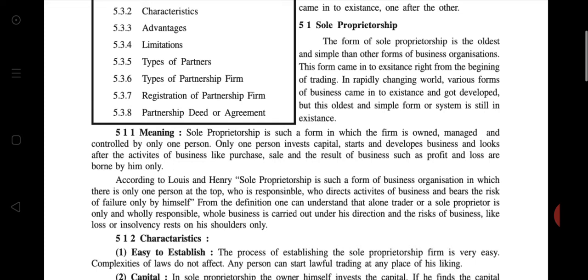That means it is the oldest and simplest, and it came into existence right from the very beginning of trading. But due to the speedily changing world, other forms of business came into existence and developed, but still this one is in existence.